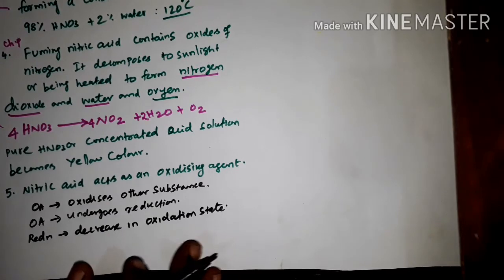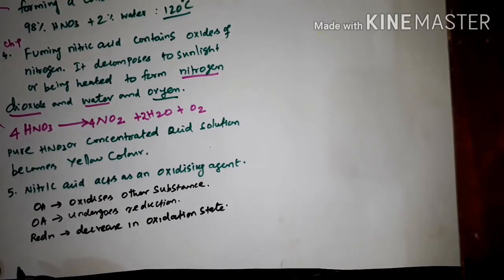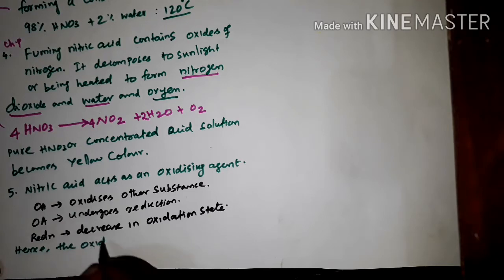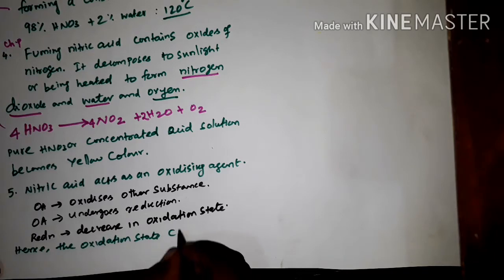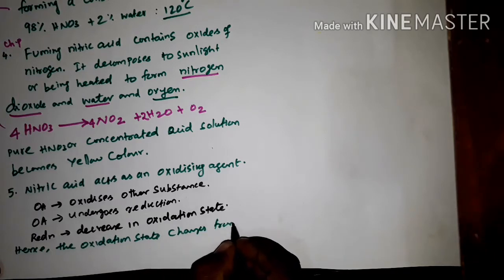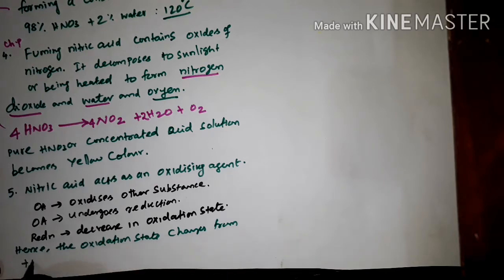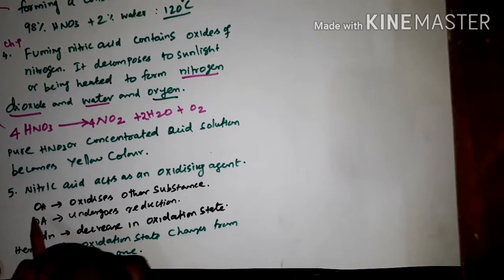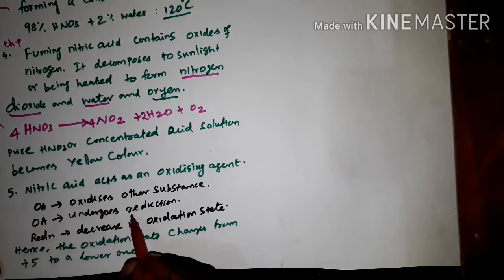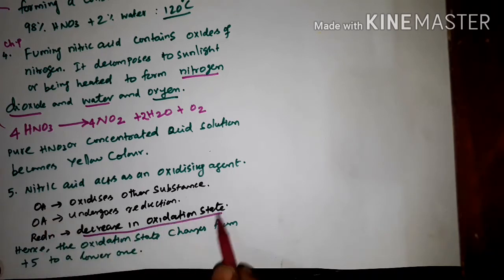Hence the oxidation state changes from +5 to a lower one. See, the oxidizing agent undergoes reduction, that means a decrease in oxidation state.